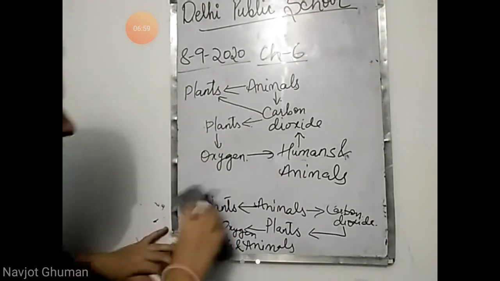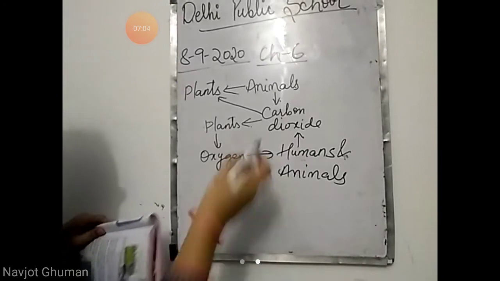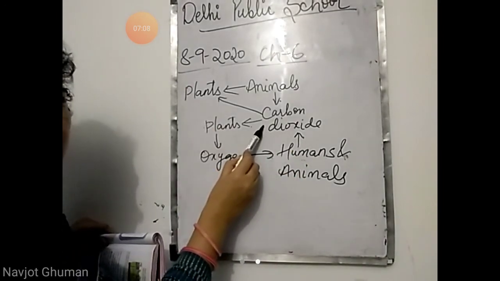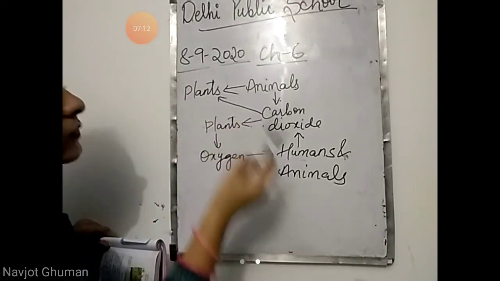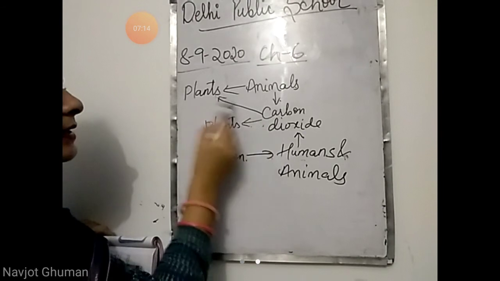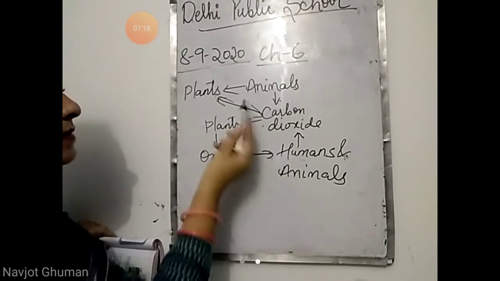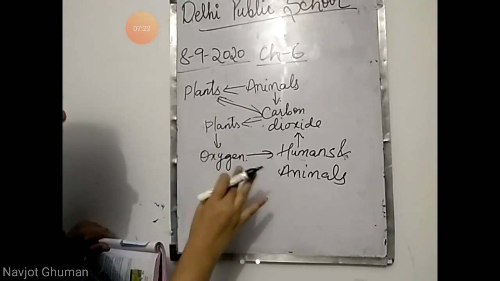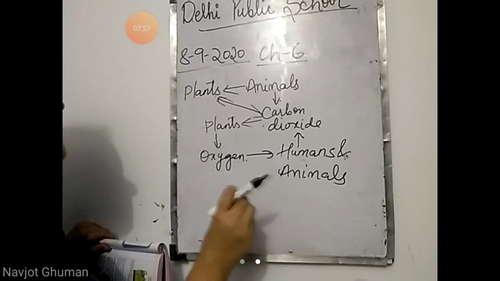So this is interdependent. Plants, they are dependent on animals for carbon dioxide because they need carbon dioxide to make food. Animals, they are dependent on plants for food. So they are interdependent. Plants cannot survive without animals. Animals cannot survive without plants. So everything is necessary. Plants are also important, animals are also important to make a balance in nature.